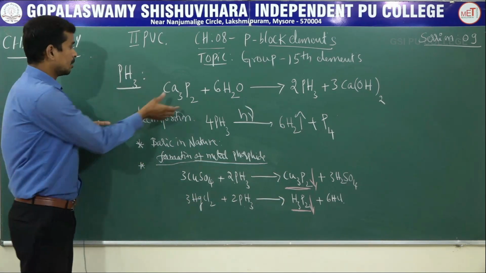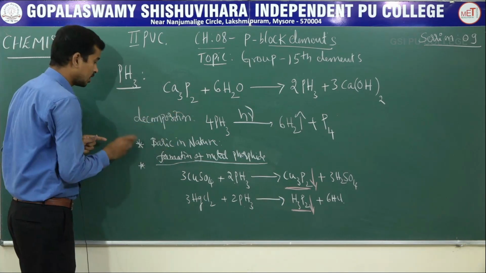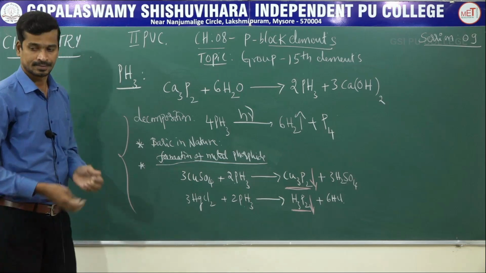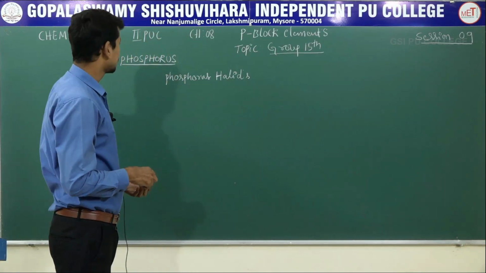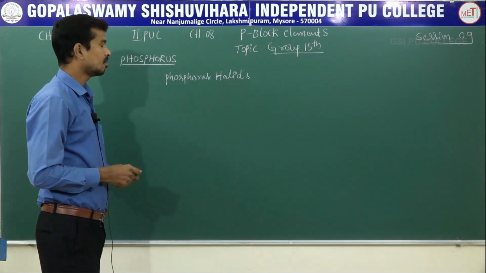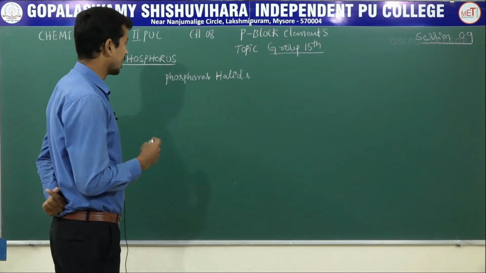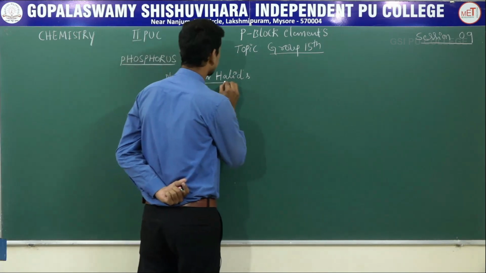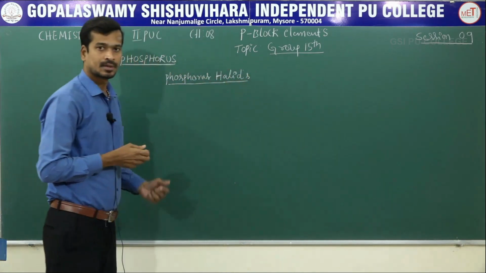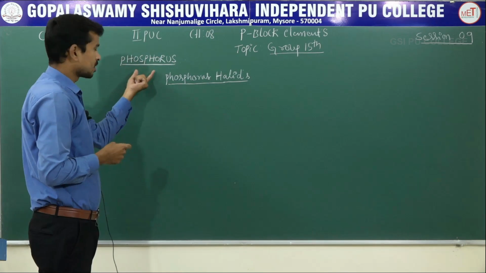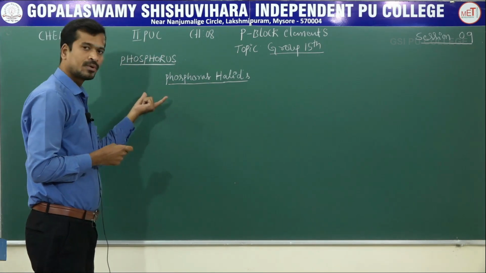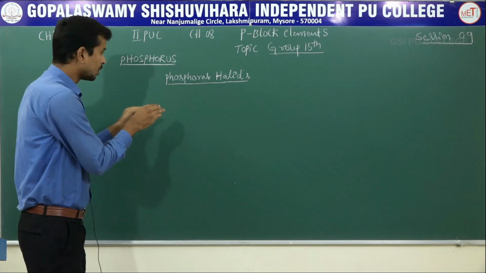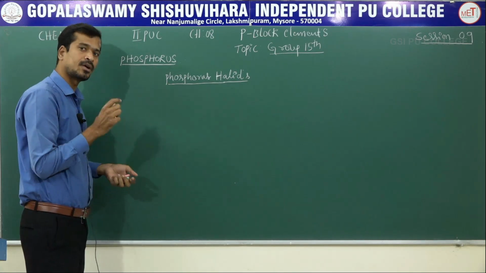These are the methods of preparation and the properties of phosphine. Okay. Next, we have to study the reaction of phosphorus with the halogens to give what? Phosphorus halides. Suppose phosphorus, what are the allotropic forms? We have studied. Next, phosphine, PH3, what are the chemical reactions of phosphine?